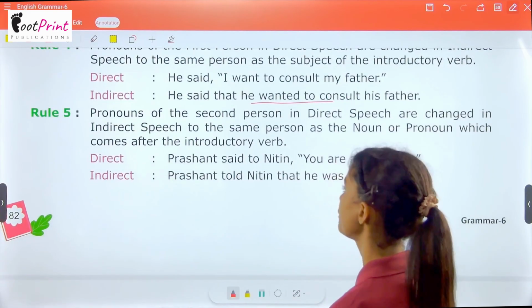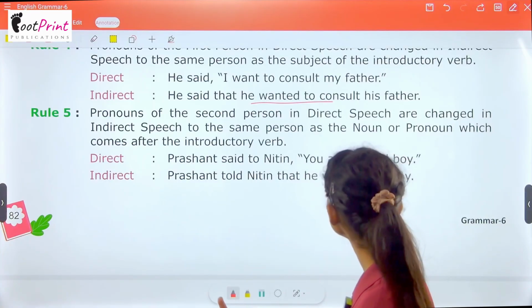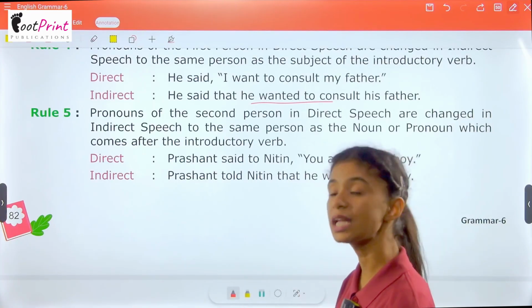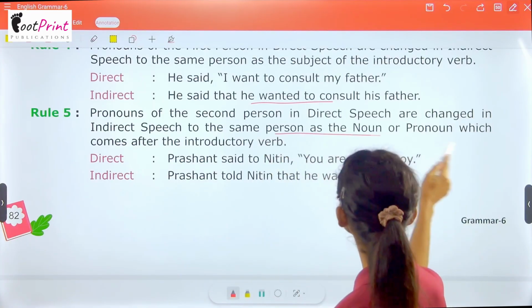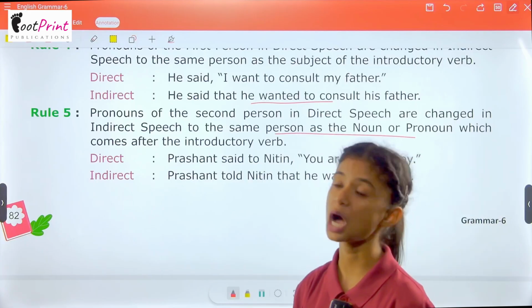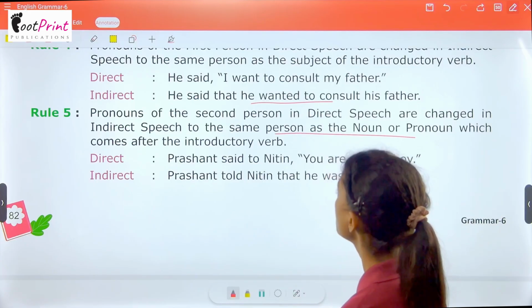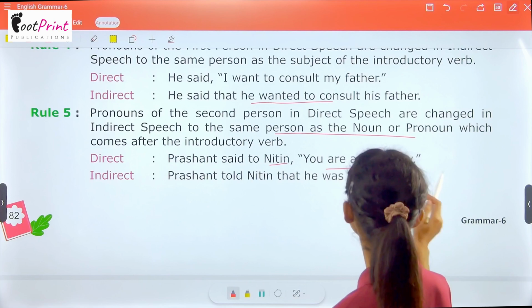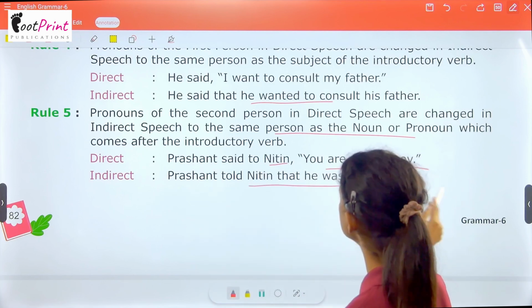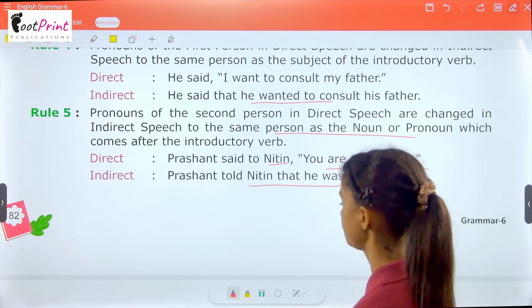Now, rule number 5. Pronouns of the second person in direct speech are changed in indirect speech to the same person as the noun or pronoun which comes after the introductory verb. Prashant said to Nitin, "You are a good boy." Prashant told Nitin that he was a good boy.